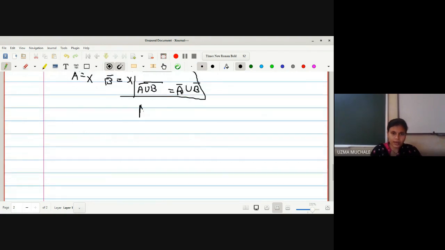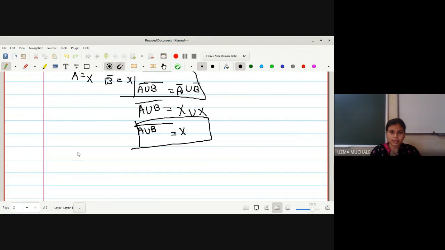Now, A union B, its bar, is A bar union B bar. What is A bar? It is X. B bar is also X. What is X union X? X itself. So A union B, its bar, is equal to X. If the bar of A union B is equal to X, it means that A union B is dense in X, and hence the proof.